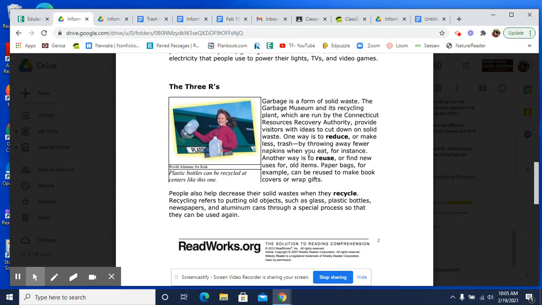Well, if I'm going to tell people how to reduce to help save the world, or to help save our trash problem, then I probably should tell them what it means first. So already I'm thinking before I even start doing my notes how I want to organize it. Okay, because it's really important to figure out how you want to organize your paper. So I'm thinking, okay, what if I start with a definition for each one, like at the beginning of each of those paragraphs, and then after that, give some examples of each. So let's do that.